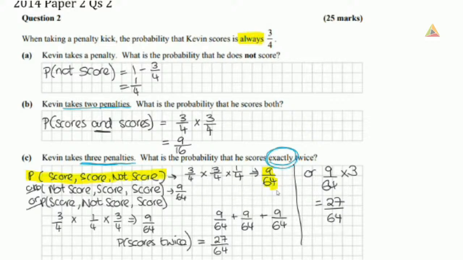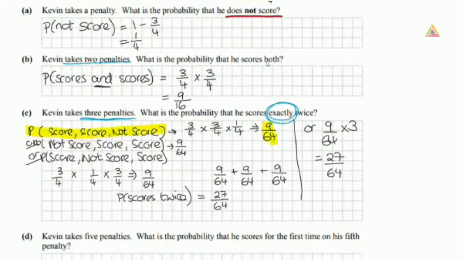Okay, so how did we know that we needed to use a Bernoulli trial there? We were told that the probability that he always scores is always this value, so it's not going to change. The only other thing that can happen is that he does not score. So we're told the probability he does not score. And then we're given a definite number of trials. So he takes 2 penalties, and then he takes 3 penalties. So we're going to use our Bernoulli trial with them.